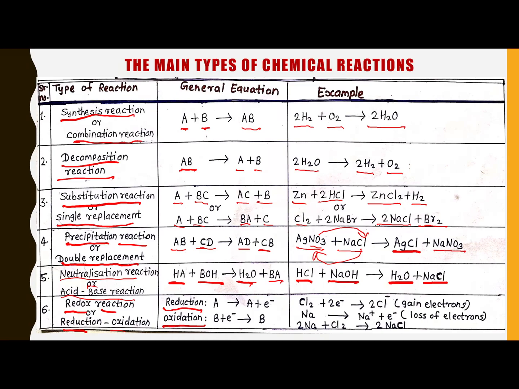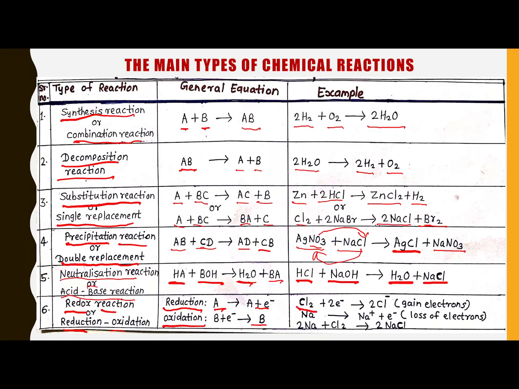In reduction the electron is always gained, and in oxidation the electron is lost. The redox reaction is the mixture of these two reactions, reduction and oxidation. In this reaction the reduction and oxidation processes are done simultaneously.